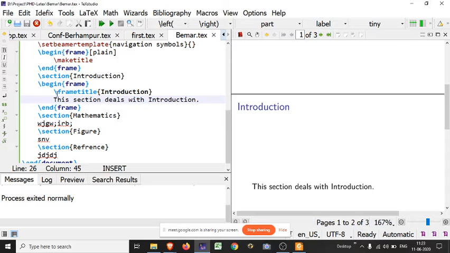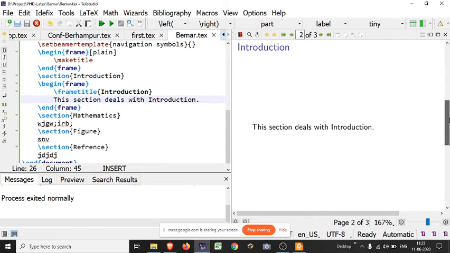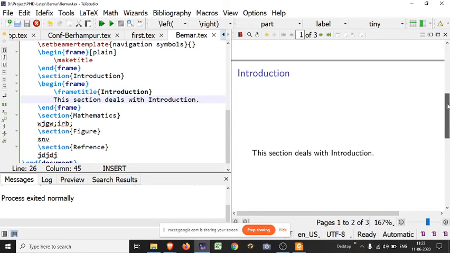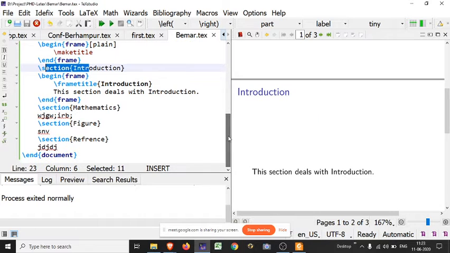Frame means one page is complete; one page is one frame. And frame title means this title. For content or outline, we have to use the section command. Here nothing will appear. For showing your title or outline, I will show you after writing some content.